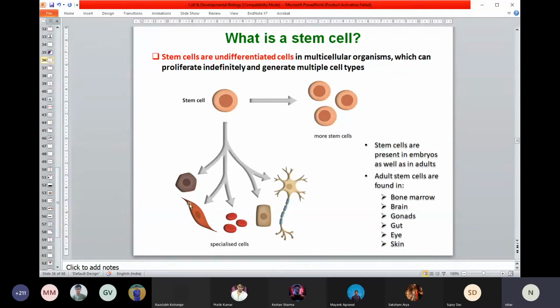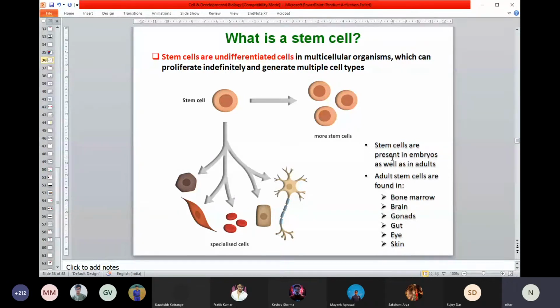You can think here of blood cells, muscle cells, brain cells, heart cells, and so on. Stem cells are, as I already talked about, in your embryo, when your zygote is fertilized, for at least several rounds of division, you can think they are all stem cells.